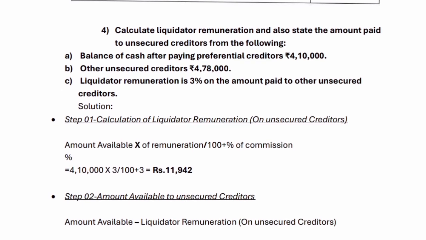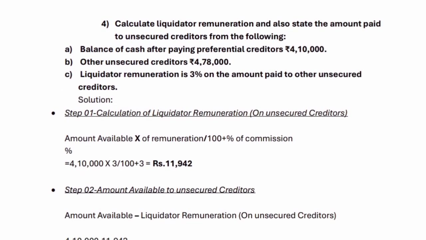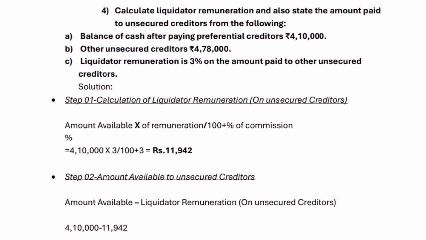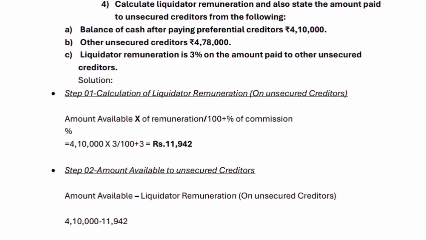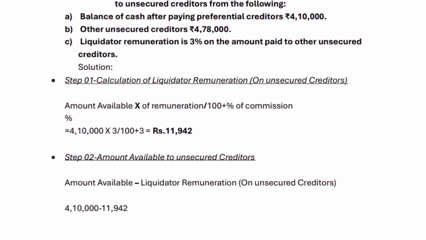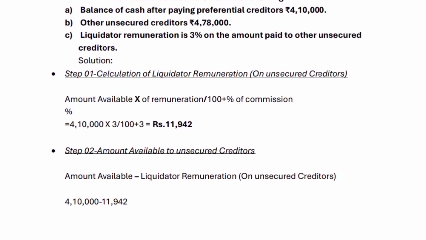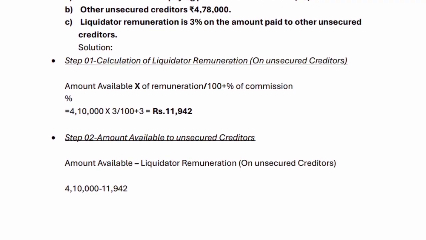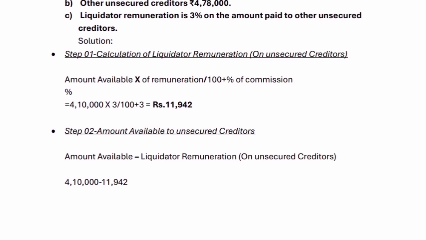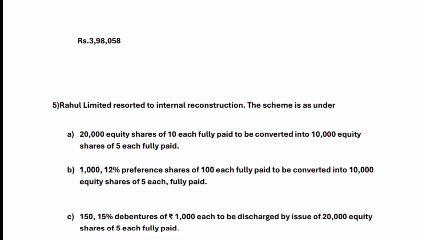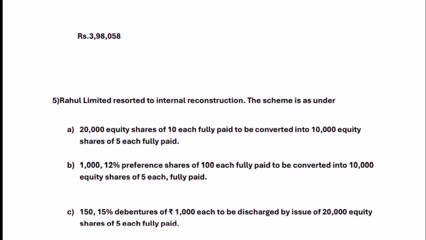Solution. Step 1. Calculation of liquidator remuneration on unsecured creditors. Amount available multiplied by percentage of remuneration divided by 100 plus percentage of commission. That gives 11,942 rupees. Step 2. Amount available to unsecured creditors. Amount available minus liquidator remuneration on unsecured creditors. That gives 3,98,058 rupees.